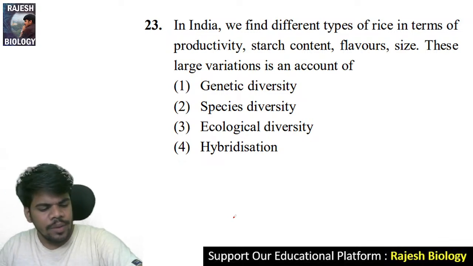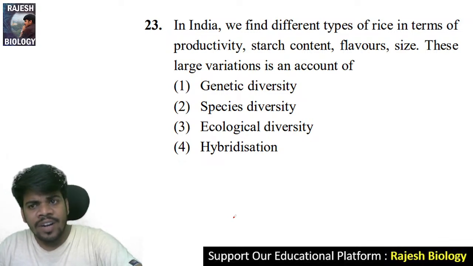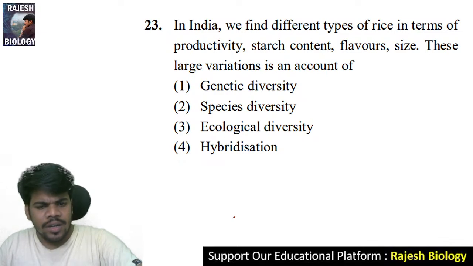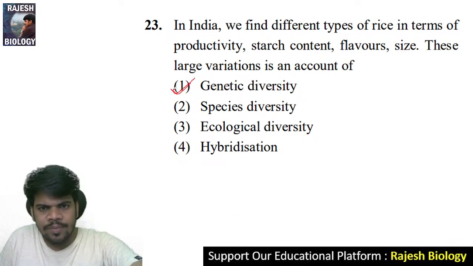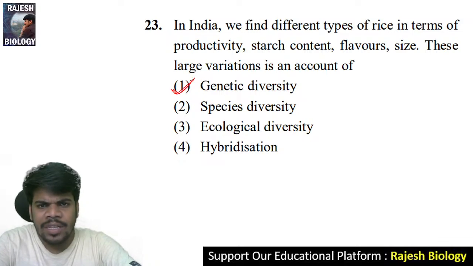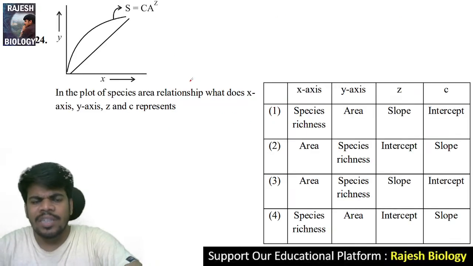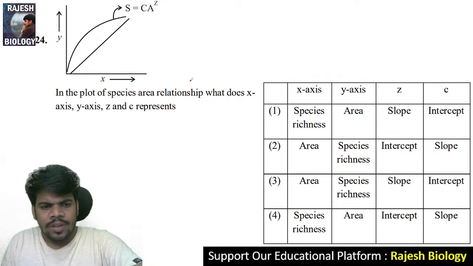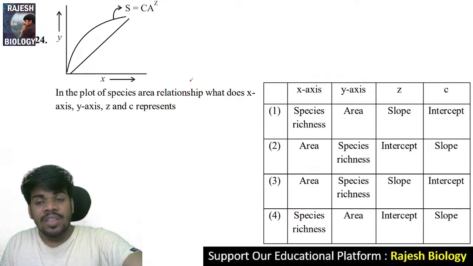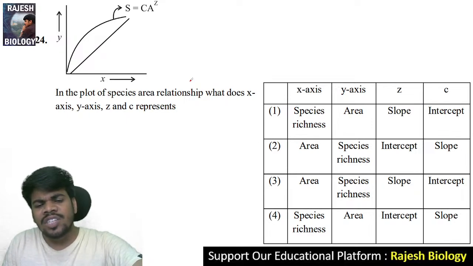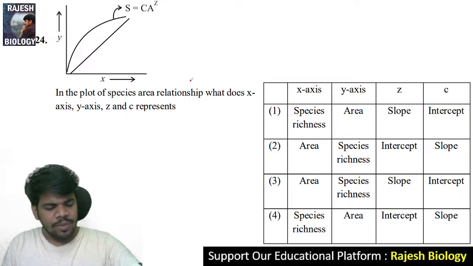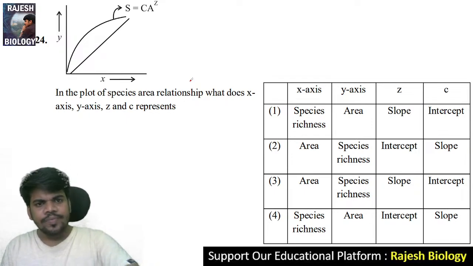Come to the 23. In India, we find different types of rice. Yeah, 23, Aparna Patibanda, you are right. It is genetic diversity, and it is a direct line from the NCERT. It is not ecological diversity, it is genetic diversity. Within the same species also, different sizes are because of genetic diversity.